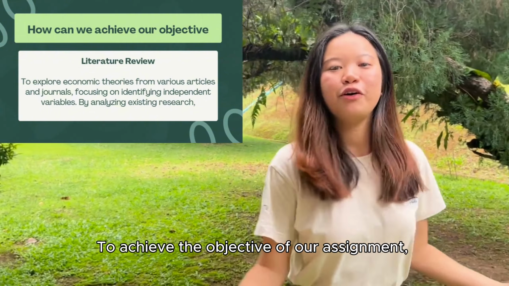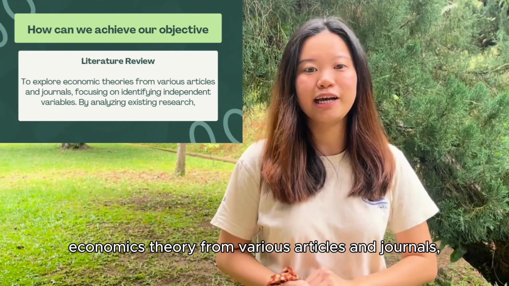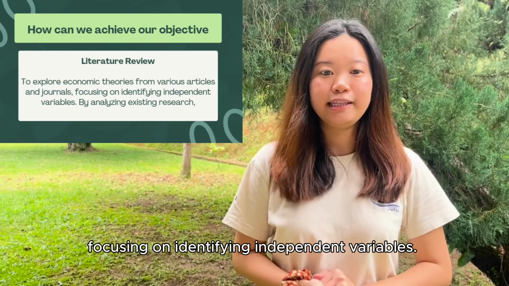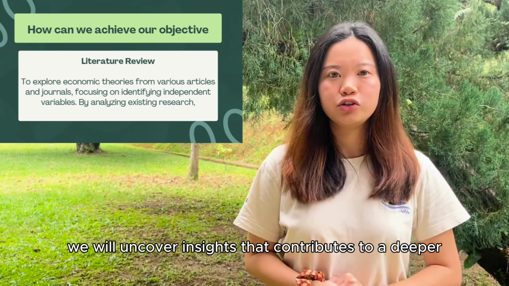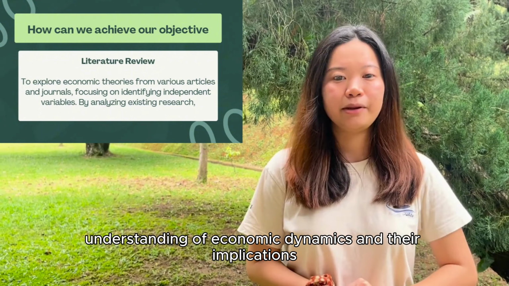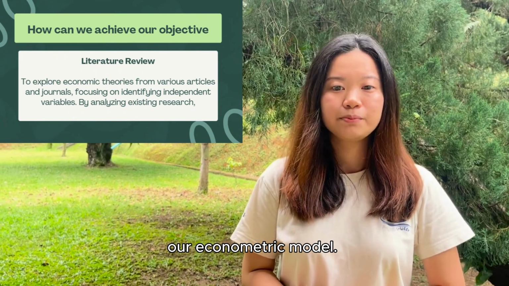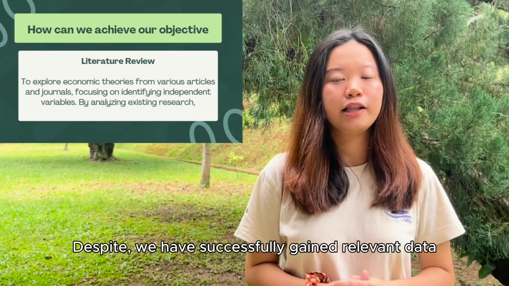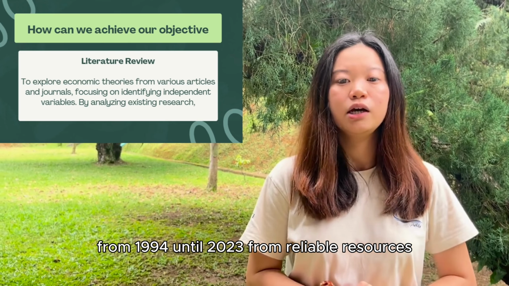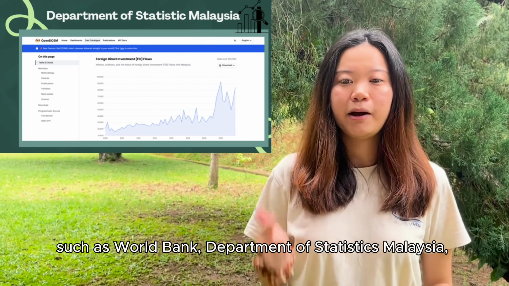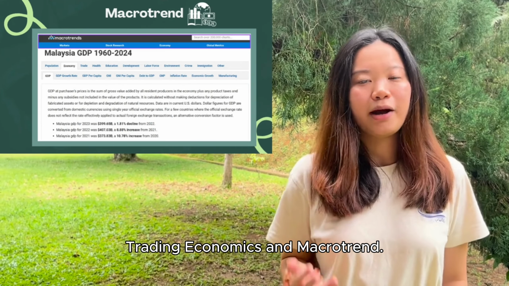To achieve the objective of our assignment, we are doing a literature review, exploring economic theory from various articles and journals, focusing on identifying independent variables. By analyzing existing research, we will uncover insights that contribute to a deeper understanding of economic dynamics and their implications before developing our econometric model. We have successfully gained relevant data from 1994 until 2023 from reliable sources such as the World Bank, Department of Statistics Malaysia, Trading Economics, and Macro Trends.